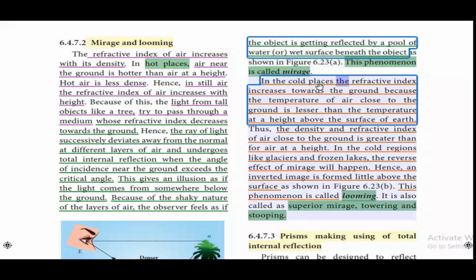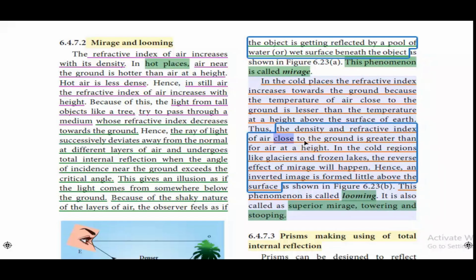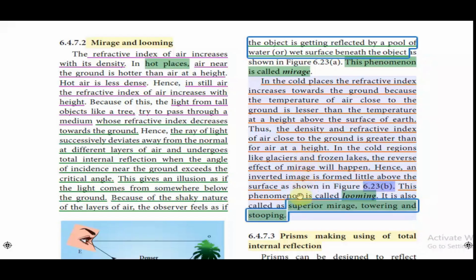In the cold places the refractive index increases towards the ground because the temperature of air close to the ground is lesser than the temperature at a height above the surface of Earth. Thus, the density and refractive index of air close to the ground is greater than for air at a height. In the cold regions like glaciers and frozen lakes, the reverse effect of mirage will happen. Hence, an inverted image is formed little above the surface as shown in Figure 6.23b. This phenomenon is called looming. It is also called a superior mirage, towering and stooping.